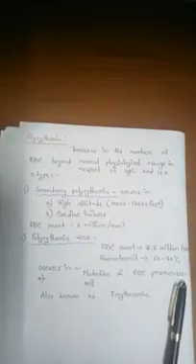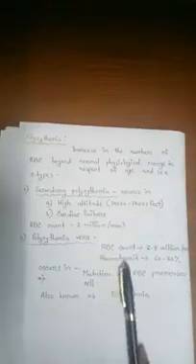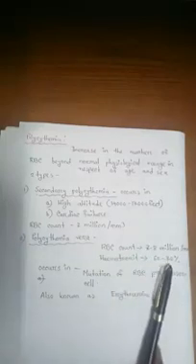Polycythemia vera is a genetic disease. It occurs due to mutation of the RBC precursor cell. It is also known as erythremia. RBC count reaches 7 to 8 million per millimeter cube, and hematocrit or PCV, which we'll talk about next, is 60 to 70%.